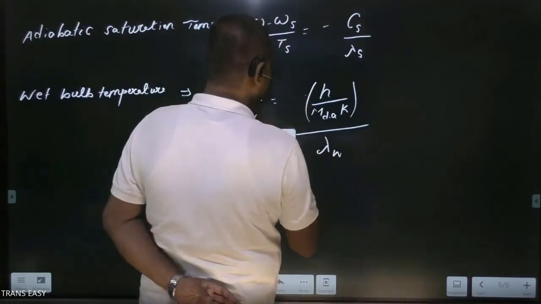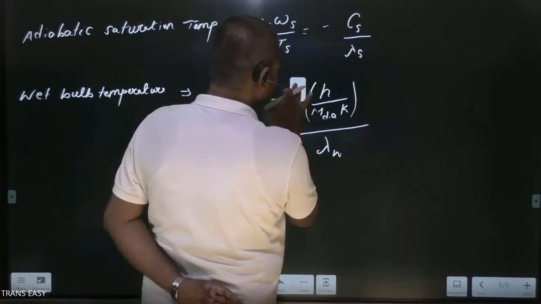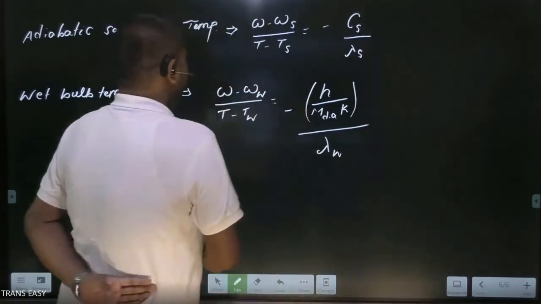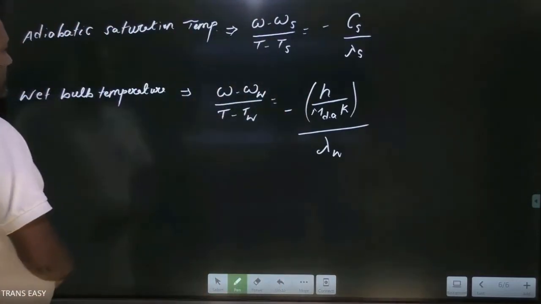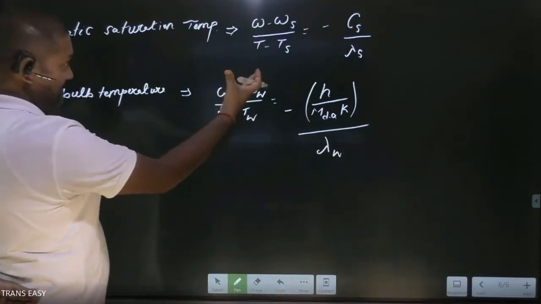Okay. This is the relation. And friends, here we are getting similarity.